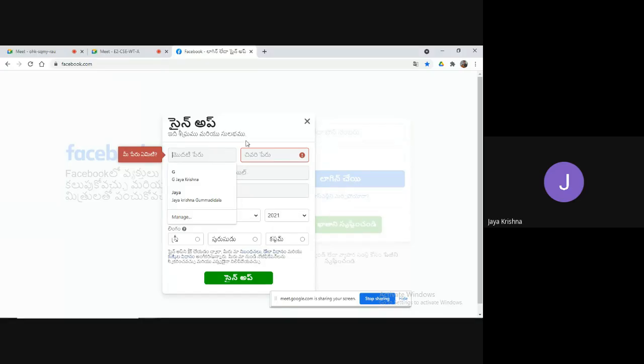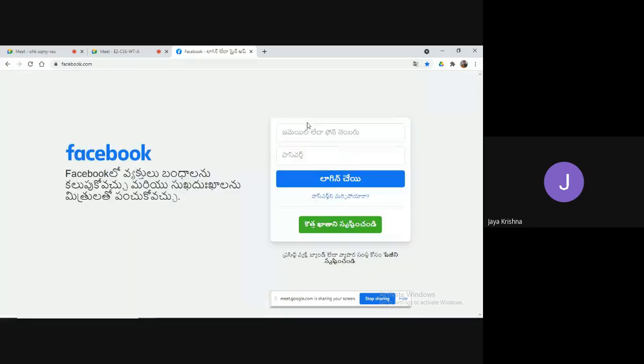For example, I would like to allow only the people who are aged greater than 18. If I enter less than 18, for example 17, then I should not create the Facebook account. So at that time, before submitting our data, I am going to validate here. That kind of thing we call validation. If it is correct, then I will go directly to the next step.